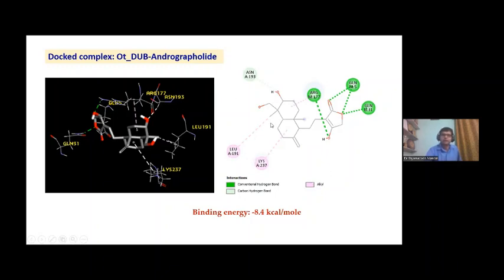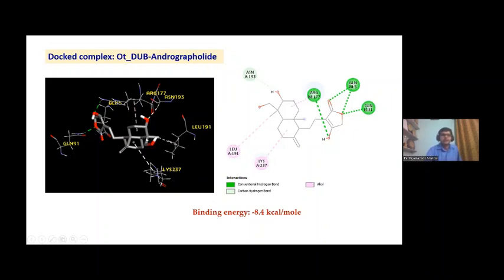So different bonds are available in the interaction between the ligand Andrographolide and OTDUB, and the affinity was very fine because we got a binding energy of minus 8.4 kilocalorie per mole. We know that when the binding energy in the interaction between a protein and ligand is less than or equal to minus 6.5, then the affinity of the ligand towards the protein is very good, the binding is tight and the interaction is better.